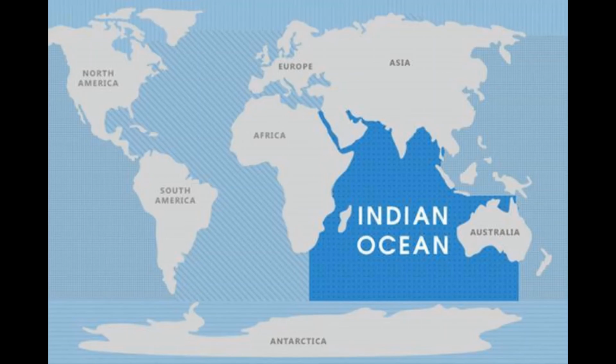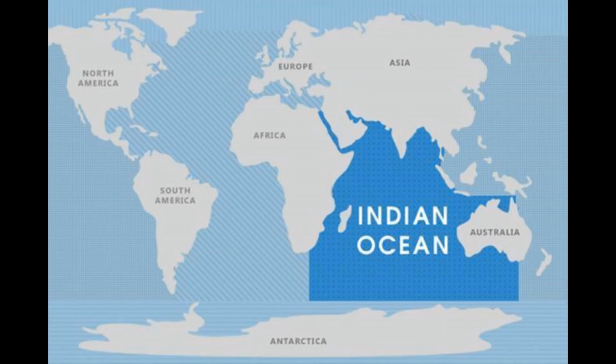Next is the Indian Ocean. Indian Ocean is the third largest ocean on the Earth's surface. It is named after the country India. It is triangular in shape.